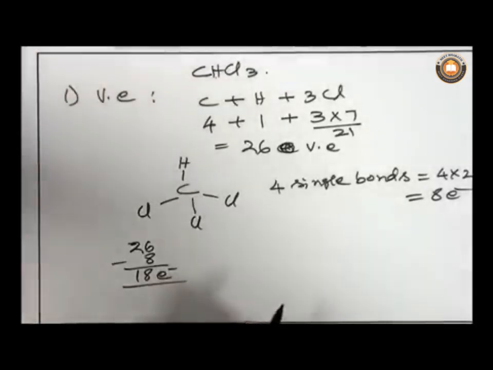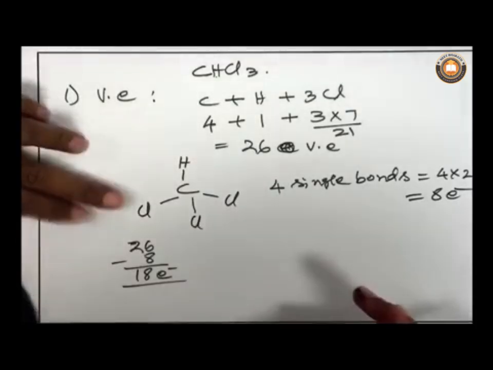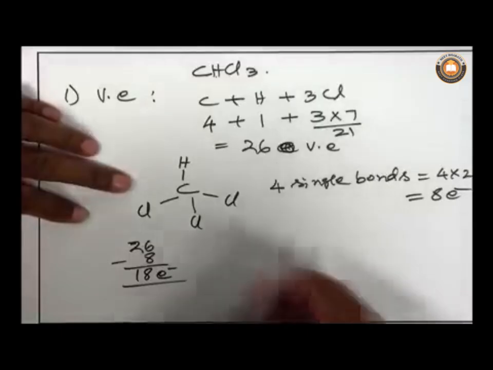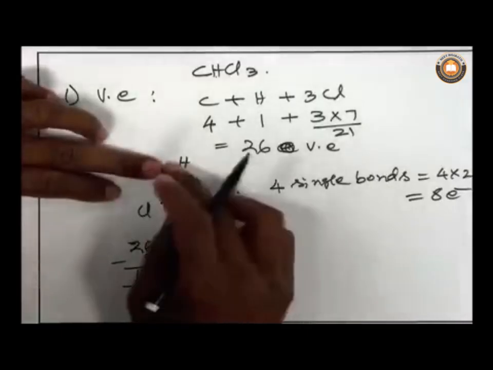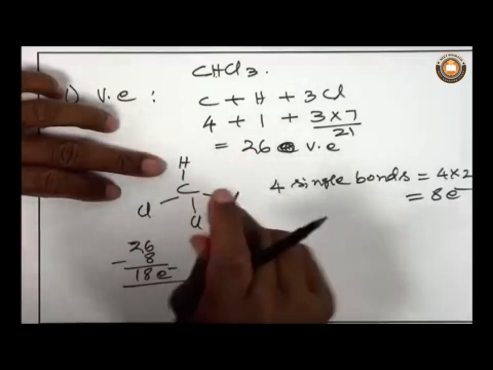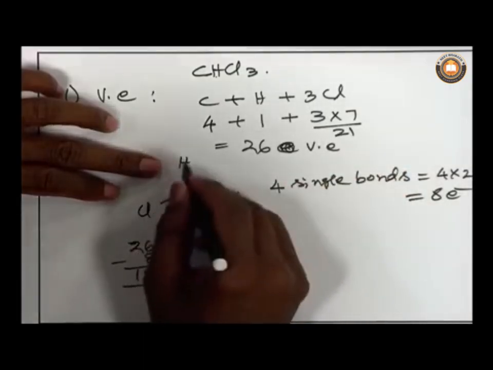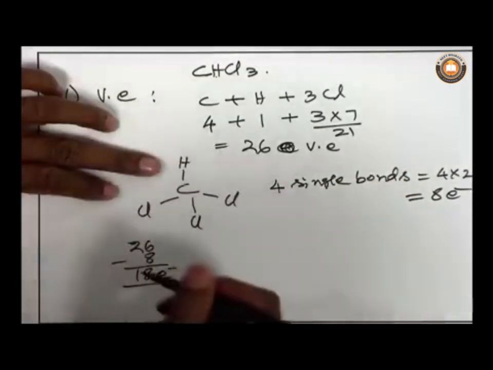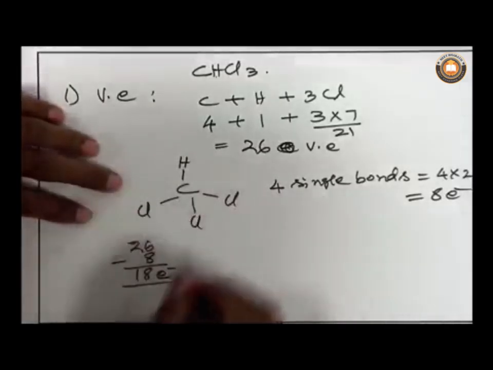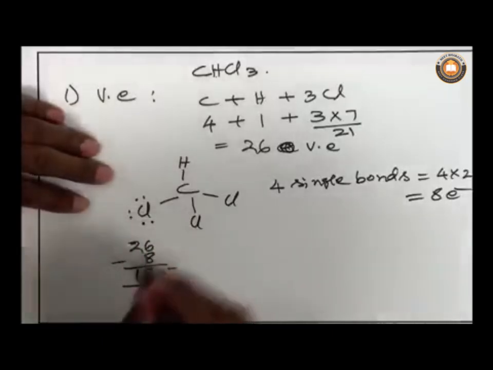There are now 18 electrons remaining, which can be distributed around the terminal atoms as pairs. There is a hydrogen atom there, and a pair of electrons cannot be added to it. For hydrogen only a duet of electrons is required. So electrons should be added as pairs to the remaining atoms. So let us add here, here, here, here.